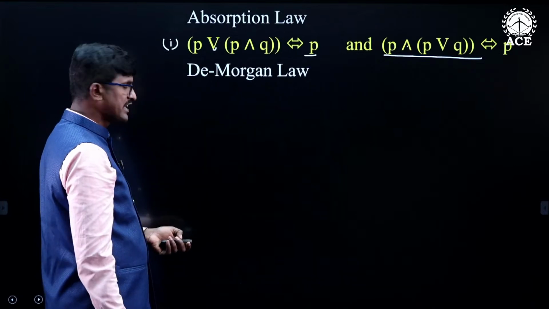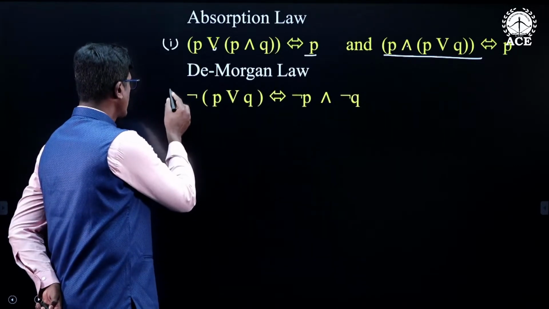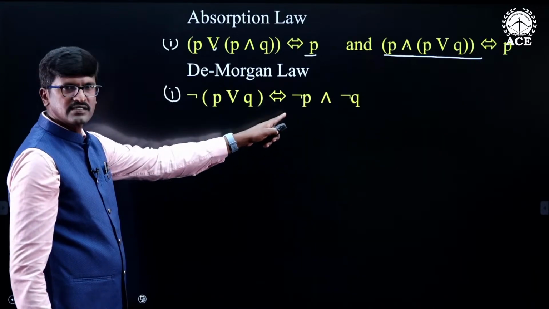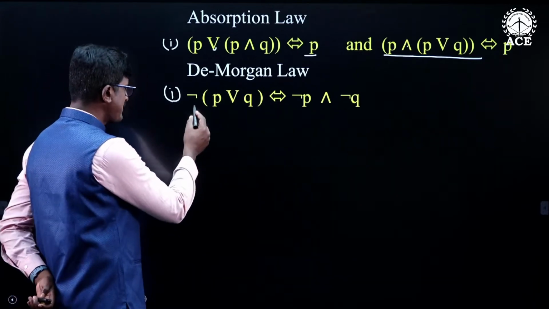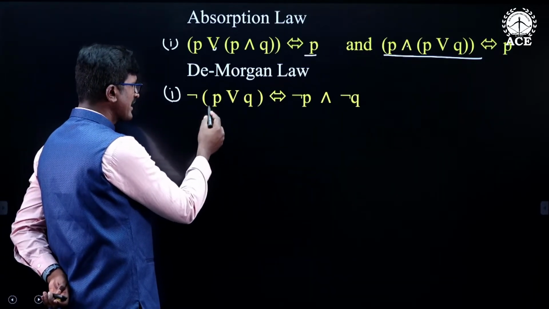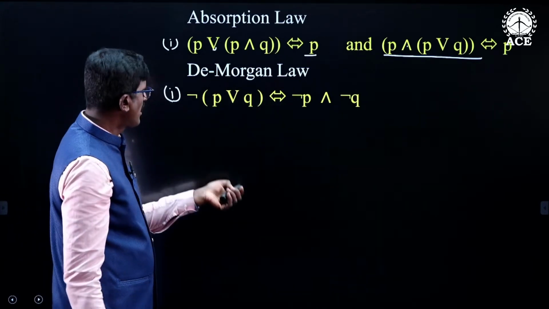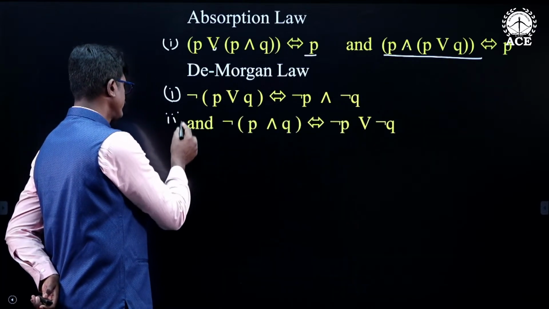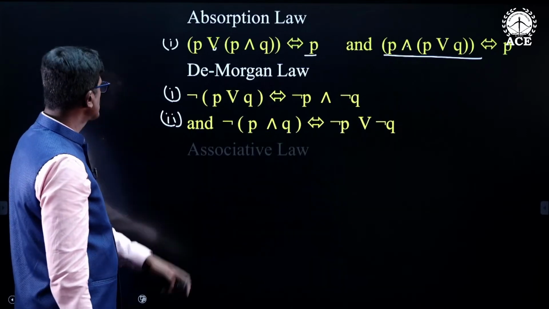The next one is De Morgan's law. De Morgan's law says that negation of (P or Q) is logically equivalent to negation P and negation Q. If you expand the negation, then you will be getting this. This is for OR connective and this is for AND connective. And the next one is